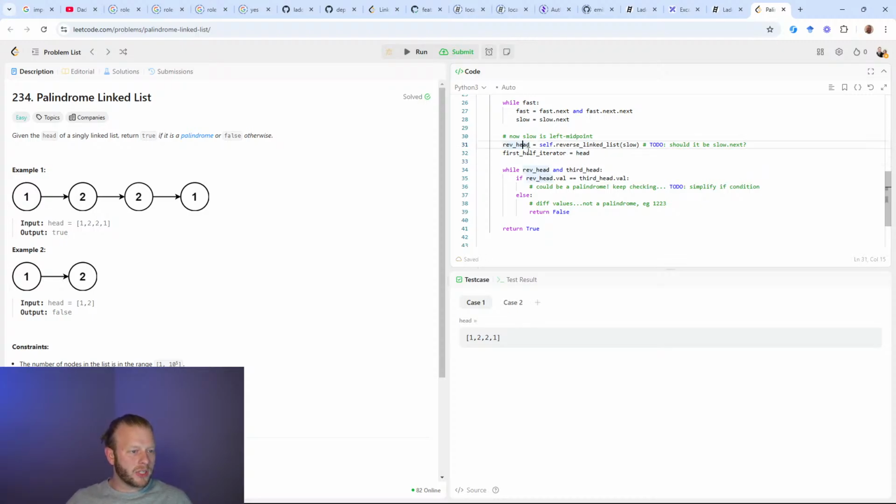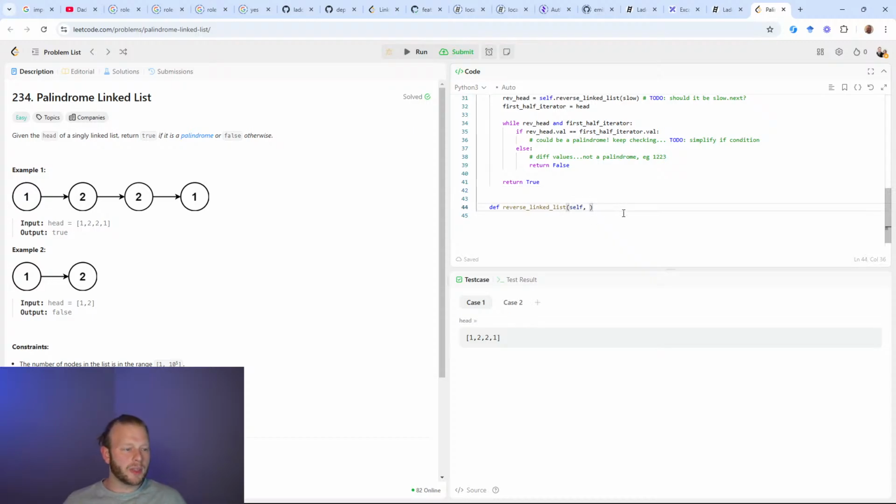So I'll call this the first half iterator. Let me make sure I got my variable names updated here. Okay, let's continue with this reverse linked list method. So we add self just because it's a class method, and then the only argument that I'm passing in here is going to be old head. Hopefully that makes sense. Yeah, I guess a lot of people would have called this maybe prev. That's fine too. Make sure you and your interviewer are on the same page with this stuff, and as long as it makes sense to you, you should be good to go.